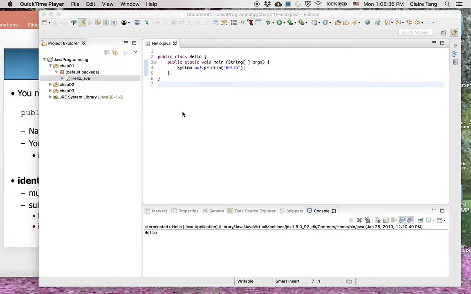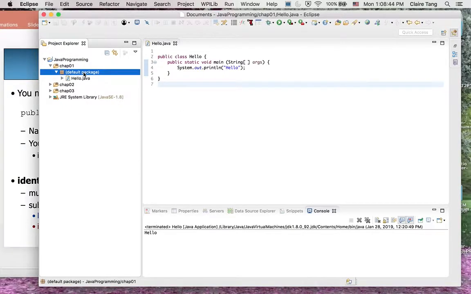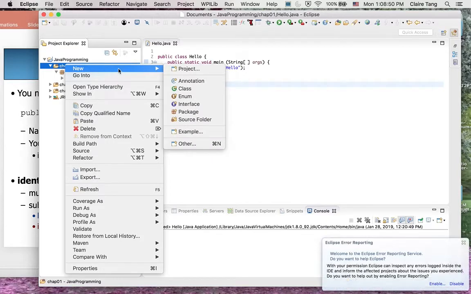Let's talk about identifiers, syntax, and keywords. So now, if we put the cursor on chapter 1 and then right click on it, let's create another new class.